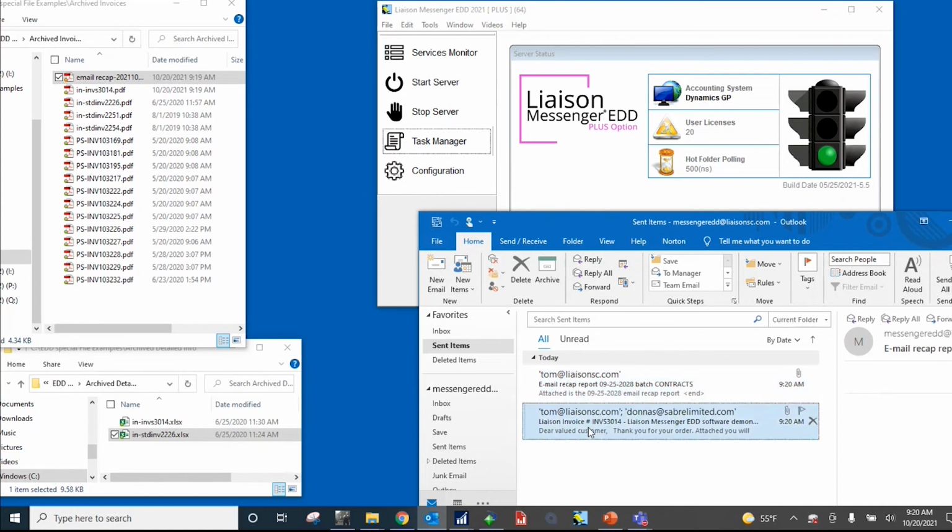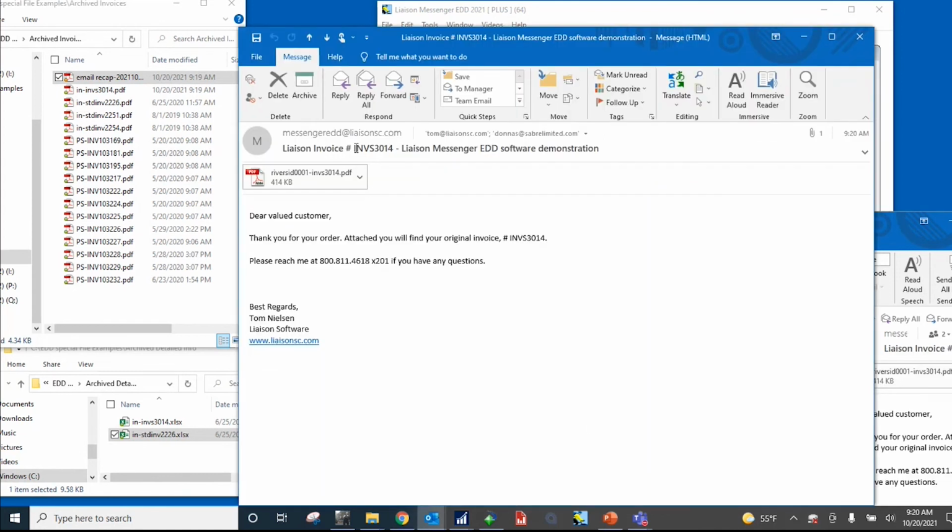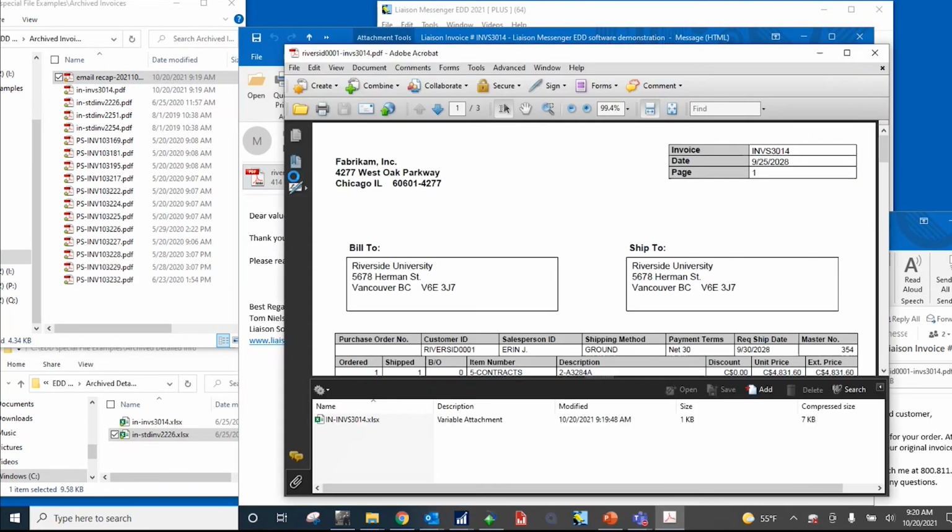Let's open up the email. Okay, a couple things we did here is we took data from the web service. We used that data in the subject line and the email body to make it more personable. So let's open up the PDF. A couple things that we accomplished here, and remember, we're using your existing reports out of Business Central because it's just grabbing through the print stream.